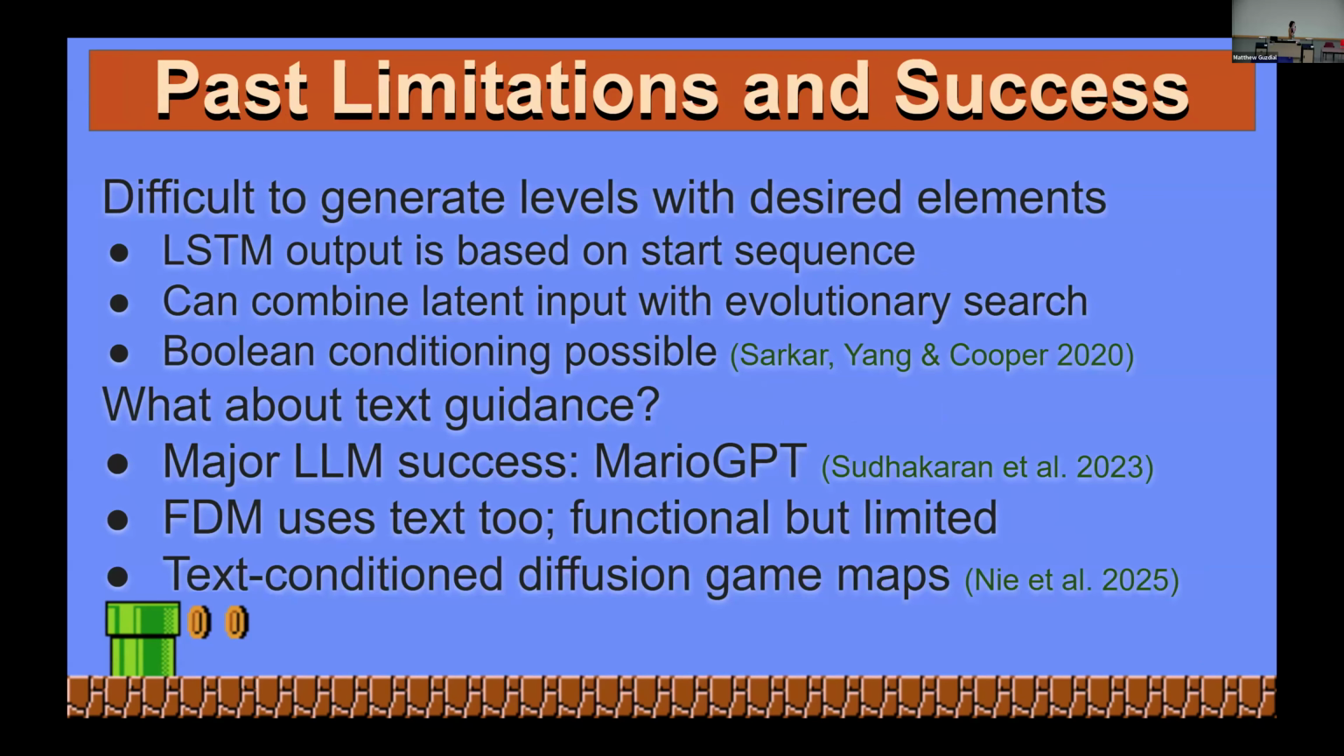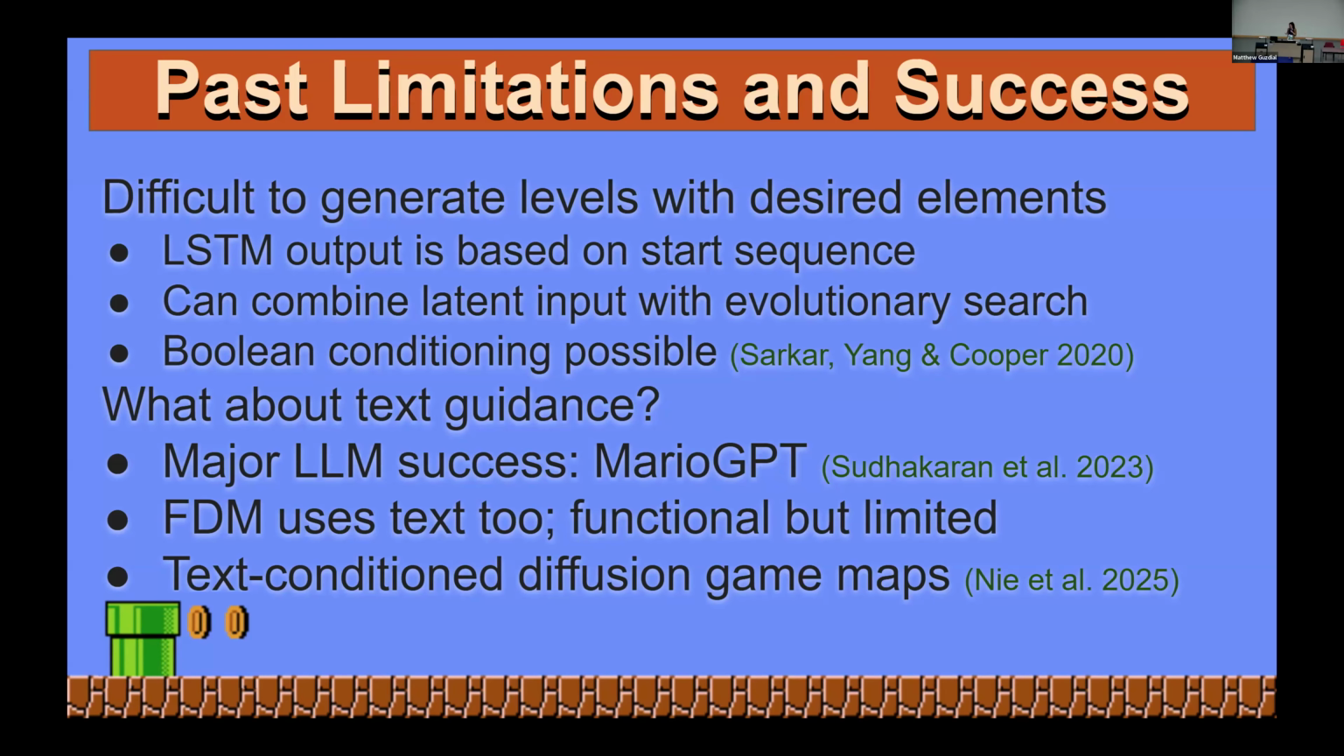So these models have had a lot of limitations and a lot of successes in the field of procedural content generation, but they're not always perfect. For example, with long short-term memory networks, it's very hard to say, like, I want to have this thing at this point in the level. I want to have, in the example of Mario, a pipe later on, not necessarily at the start, because they just repeat based off of what is in the first little part of a level. You can combine latent inputs with evolutionary search or do Boolean conditioning, but these are very clunky methods of saying exactly what you want at any given time.